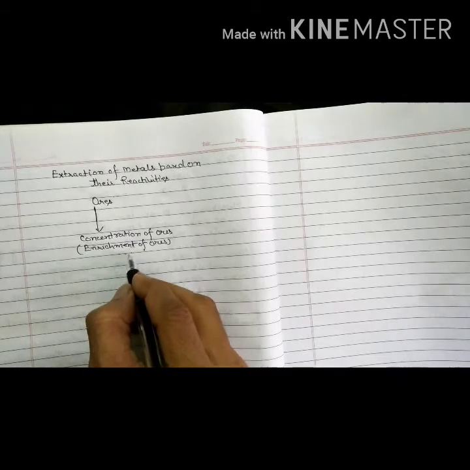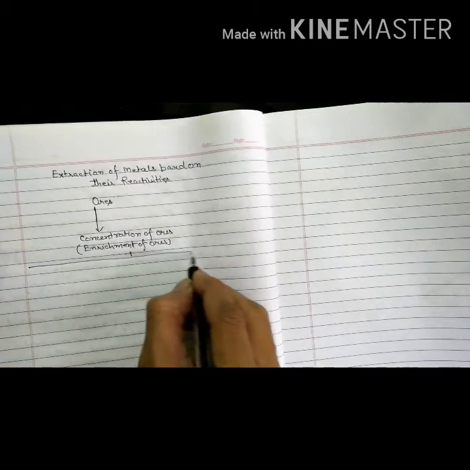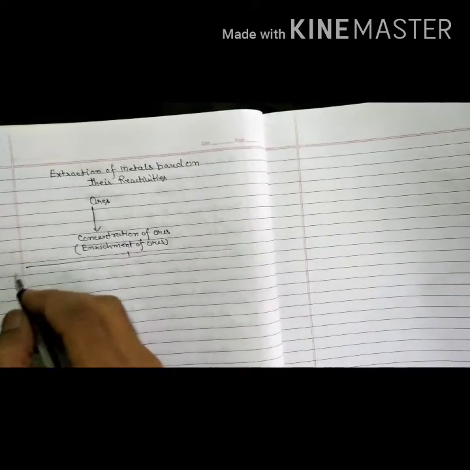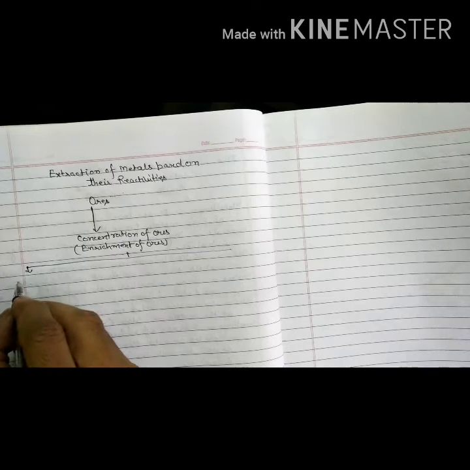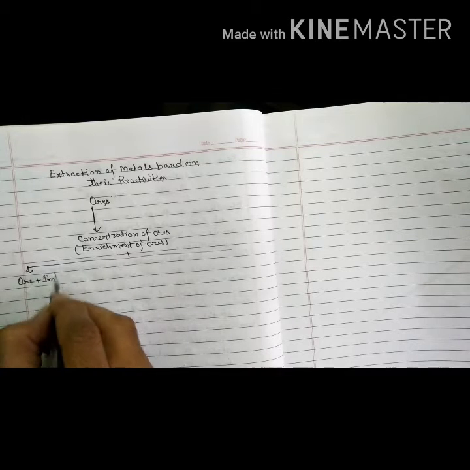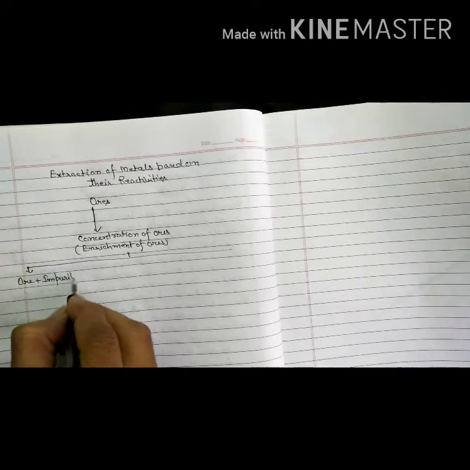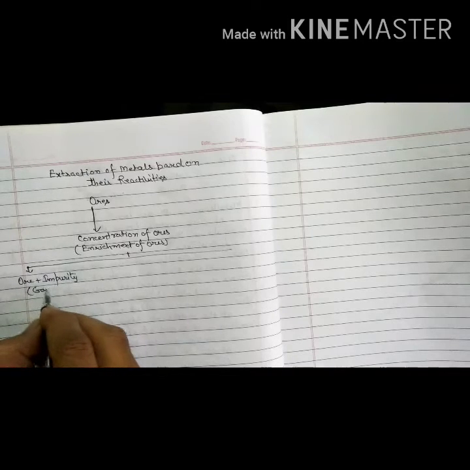Now these ores can be divided into two parts. The first is the one in which ore along with impurity is present. It is called gangue.